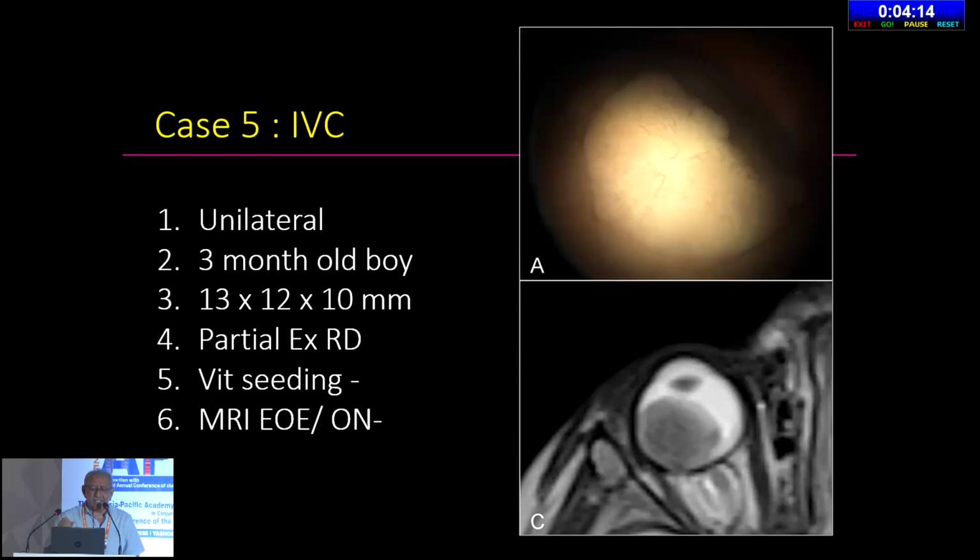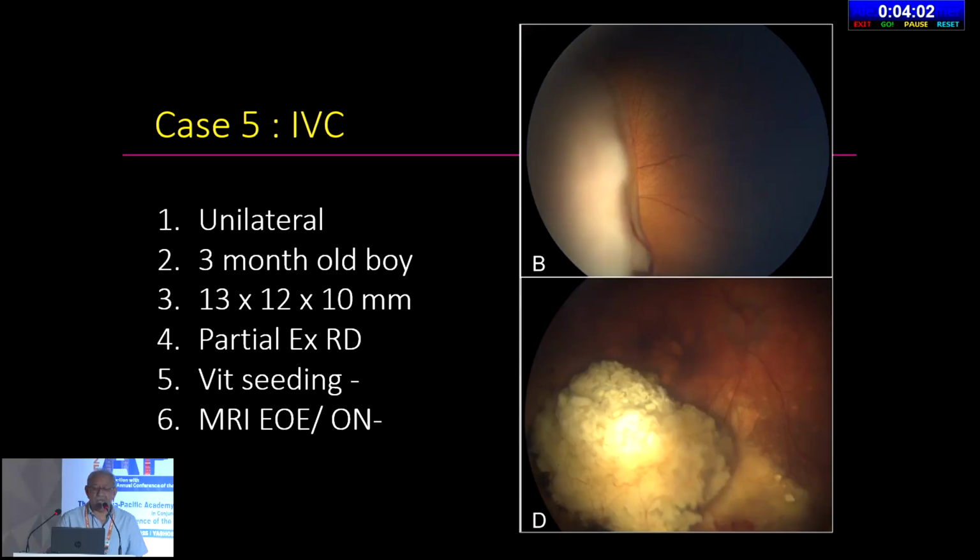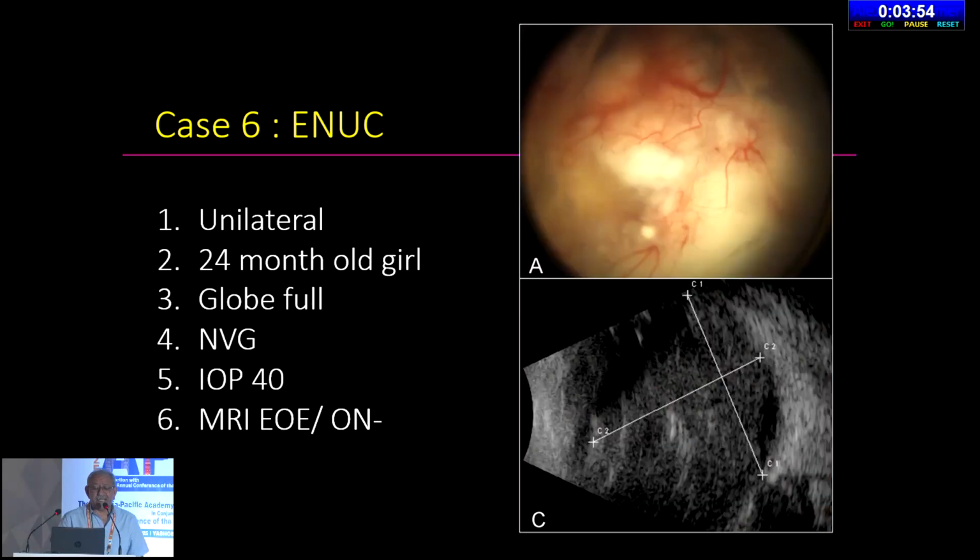Here's another case, a 3-month-old with unilateral disease, and we thought IVC was okay here because the child is young, and we find in our hospital IAC is difficult in younger children, and the patient did very well. You can see the inferotemporal tumor fell away from the macular area. But this is another case, again unilateral disease, with extensive neovascular glaucoma filling the globe.